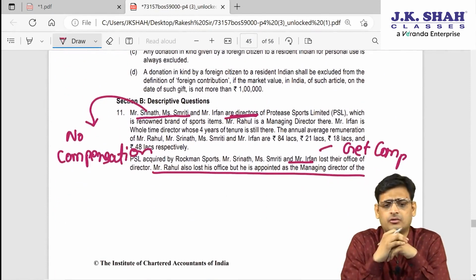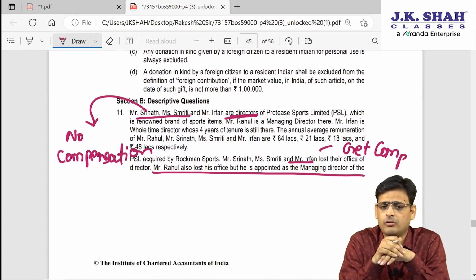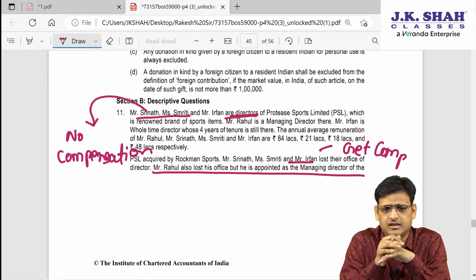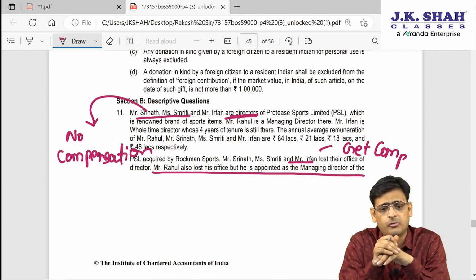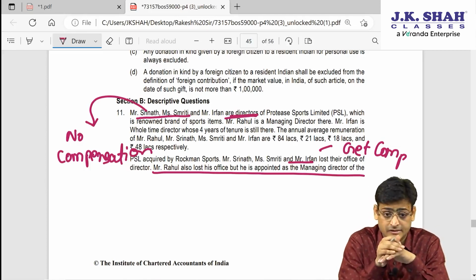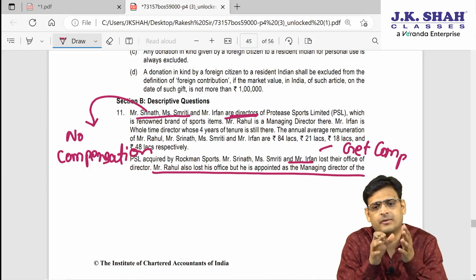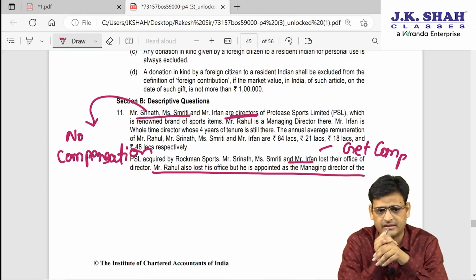Under question answer, question 11: Srinath, Smriti and Irfan are directors of a company which is a renowned brand in sports items. Mr. Rahul is MD and Mr. Irfan is a whole-time director, whose 4 years of tenure is still there. The average remuneration of Mr. Rahul, Srinath, Smriti and Irfan is 84 lakhs, 21 lakhs, 18 lakhs and 48 lakhs.